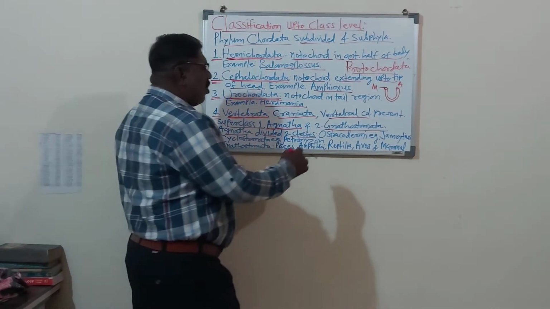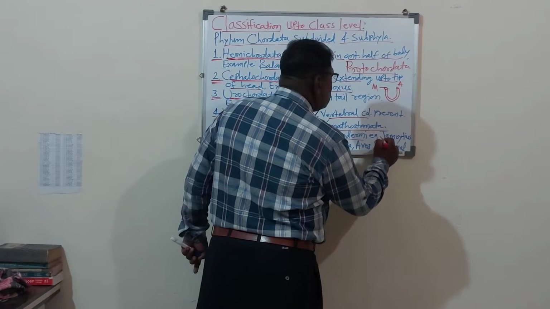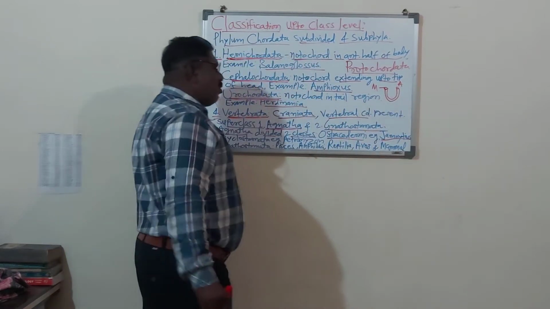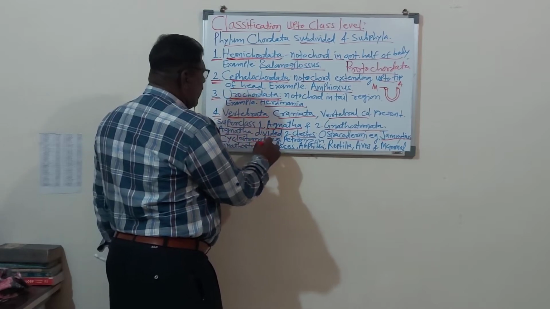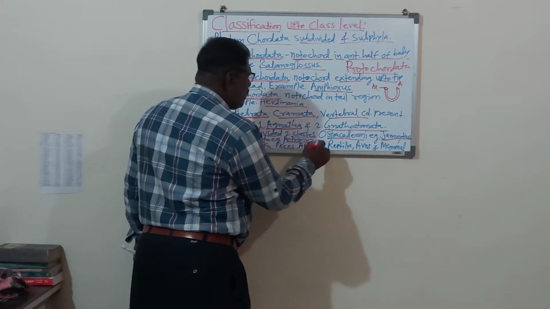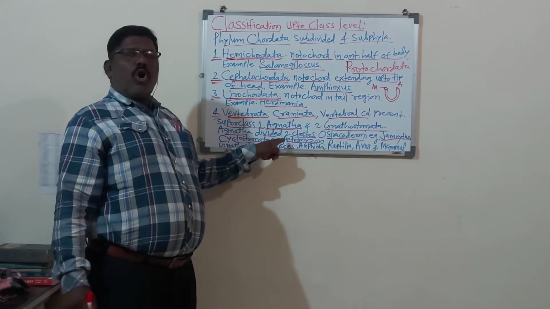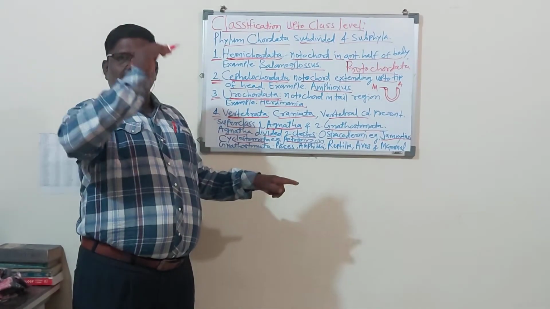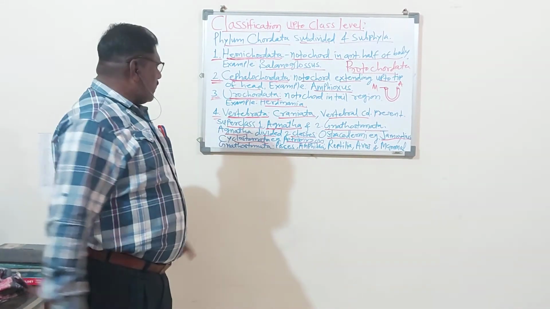One class is Ostracodermi, and the example is Jamoytius. And the second class is the Cyclostomata. Examples are Petromyzon and Myxine. These are animals without jaws. The mouth is circular. The mouth is always open in circular form, because jaws are absent.